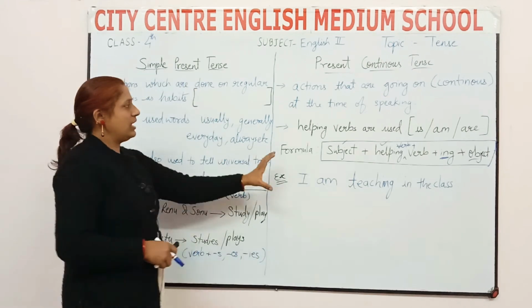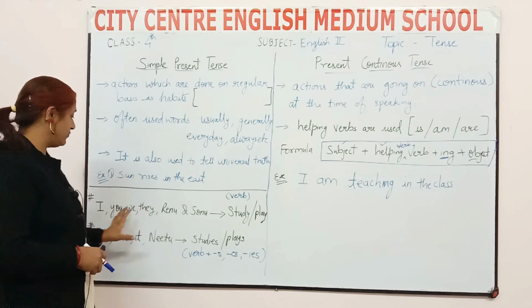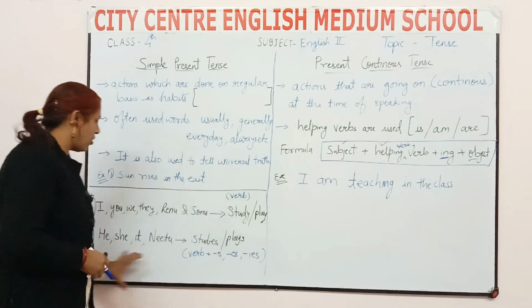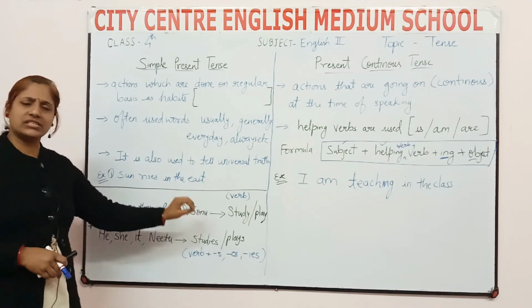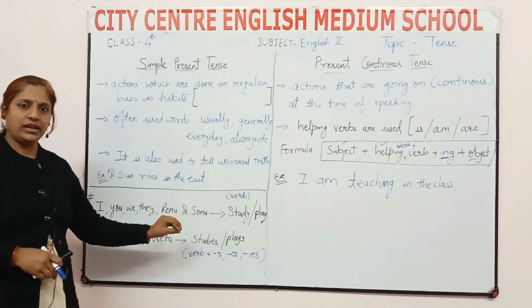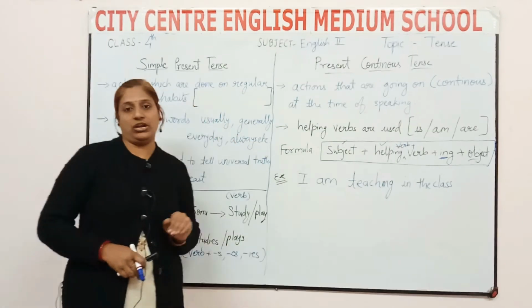So I hope you have understood. Simple tenses, very simple. You have to remember this box which is given in your book. So you will learn this. You just have to remember this. Okay. Then in present continuous tense you will learn the formula.